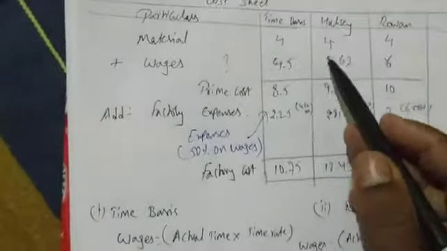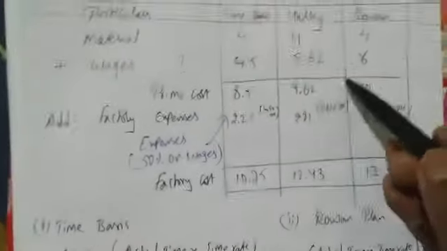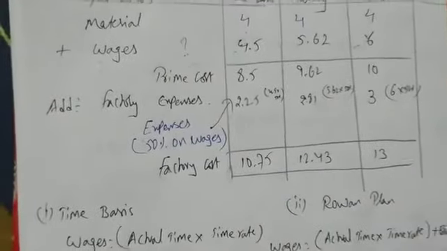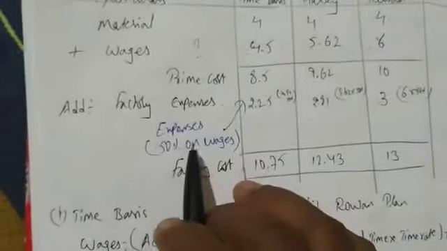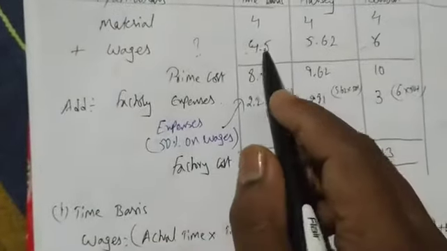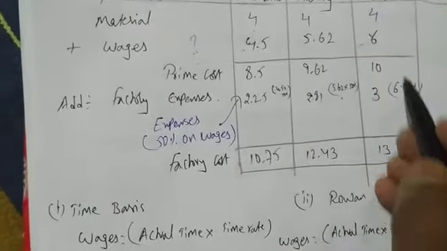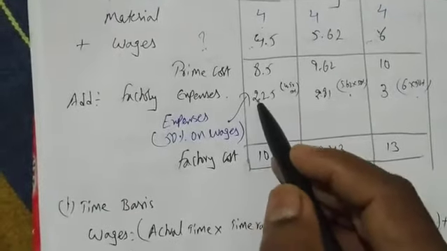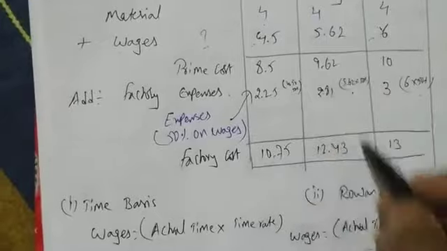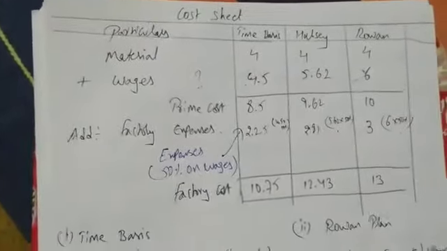We have found out wages based on Halsey and Rowan also. We did the calculation, we got the answer. Here we have taken expenses as 50% on wages. So prime cost plus factory expense equals factory cost. We have done the addition. Okay, got it? Simple, so easy.